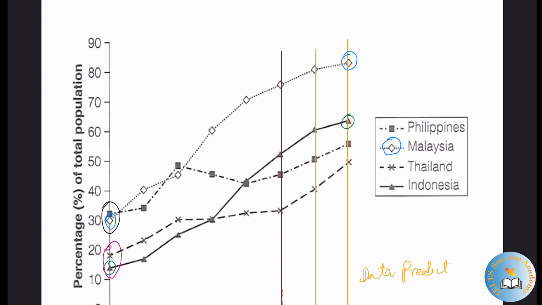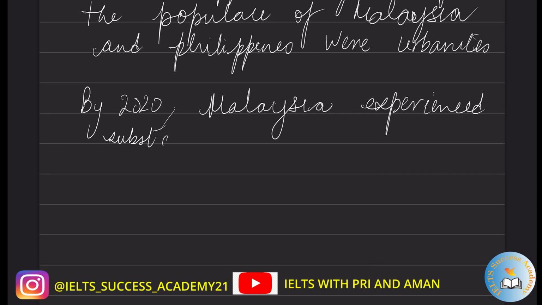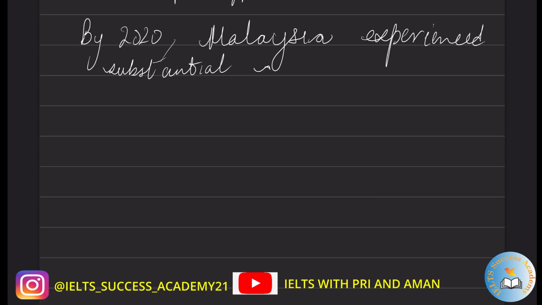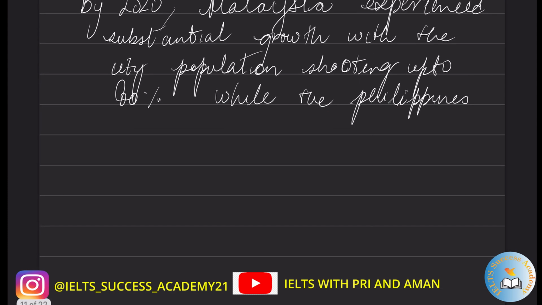You see here, the graph went up to around 50%, then went down and then went back up again. Malaysia experienced substantial growth, with the city population shooting, meaning increasing, up to 80%, while the Philippines fluctuated between 30 and 50%.